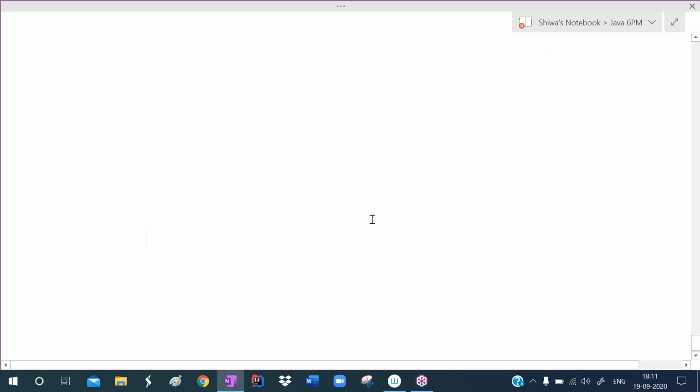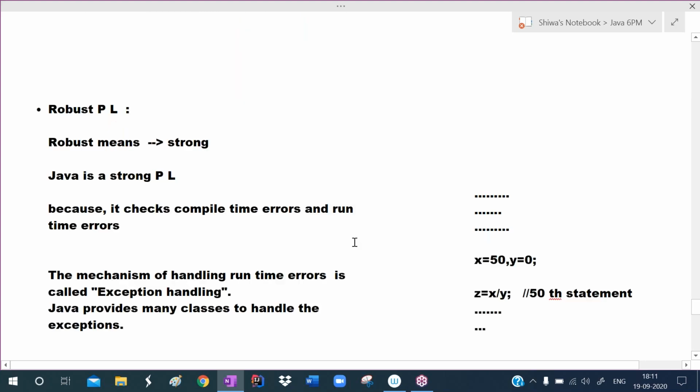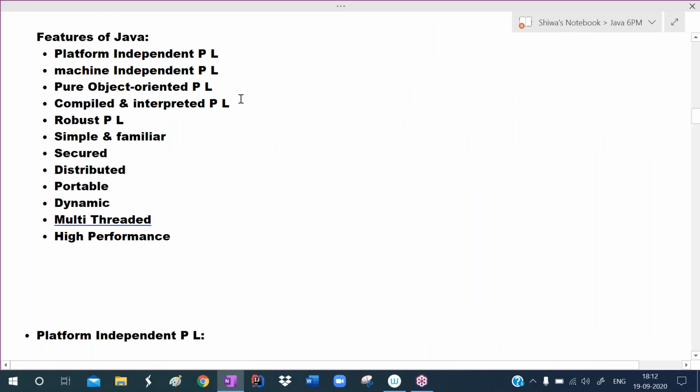So in the previous two classes, we very clearly discussed some features of Java. Once again, I'm giving an overview of the finished features. After that, I will explain the continuation part features of Java. So what are the features of Java?